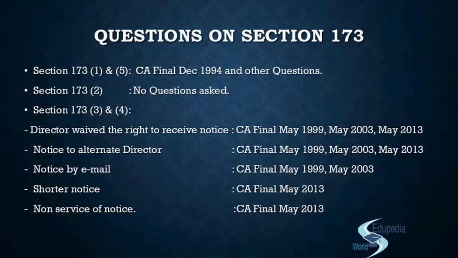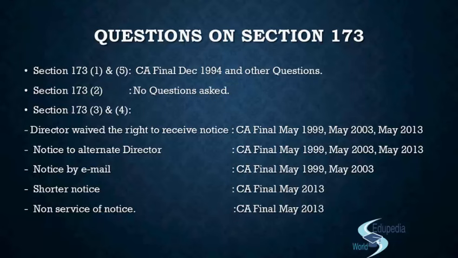Now, the other kind of question on section 173 subsection 1 could be that you are given the dates for 4 board meetings, right? And there were 4 board meetings held, and the gap was all less than 120 days. But in that situation, suppose the 4th board meeting was held after 115 days, right?